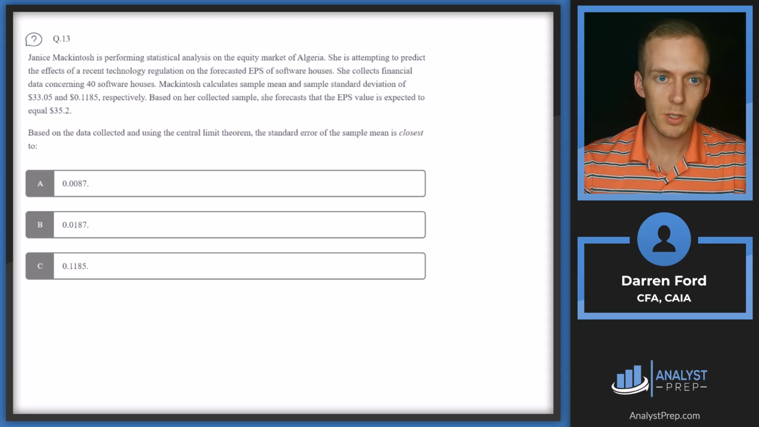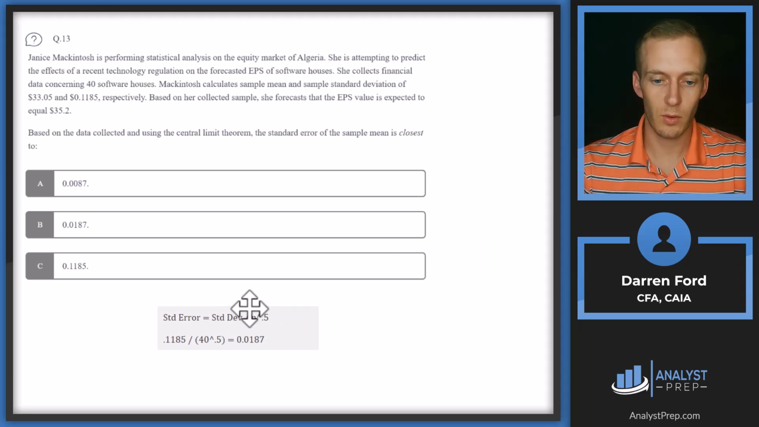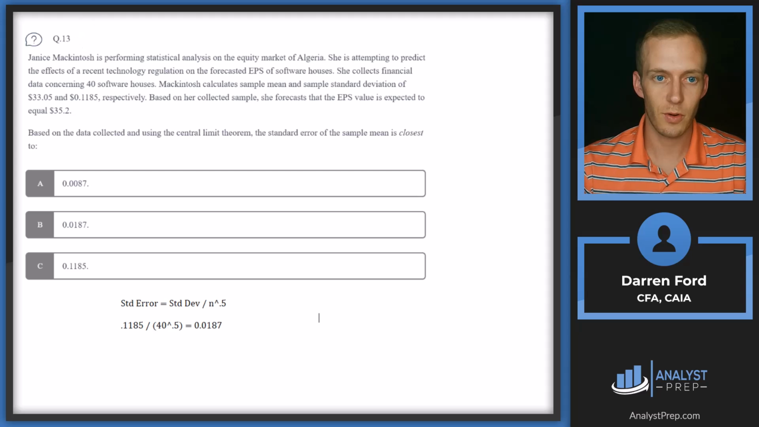Based on the data collected and using the central limit theorem, the standard error of the sample mean is closest to. So we've got a lot of numbers in here, but there's really only two key ones that we need to pay attention to for standard error. And that's going to be standard deviation, which is given right here, so 0.1185. And then the number of observations in our sample, square root of that, which is going to be 40, given as 40 software houses. And so we take that standard deviation divided by the square root of our observations. We get 0.0187, which is going to line up right there with answer B.